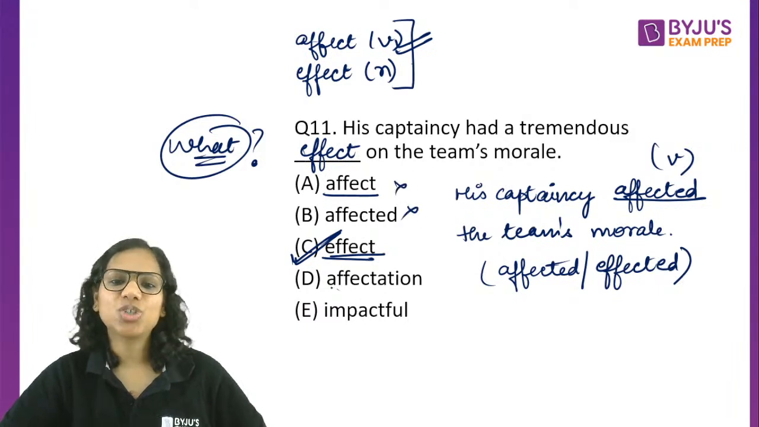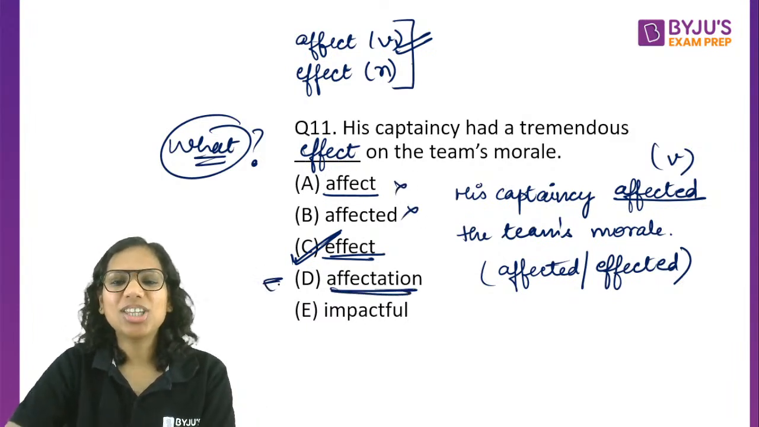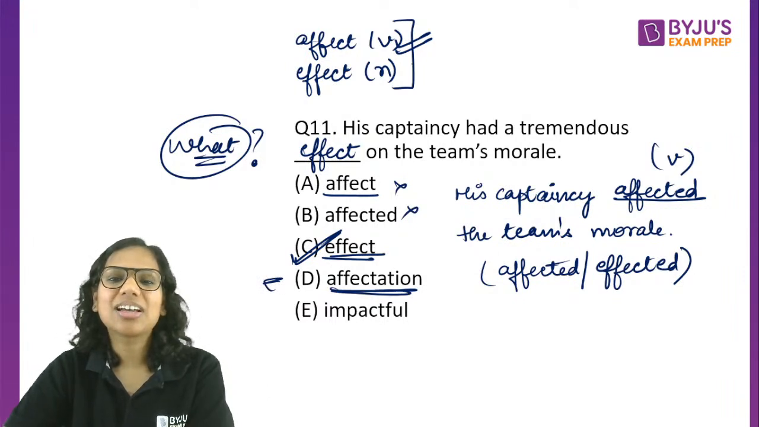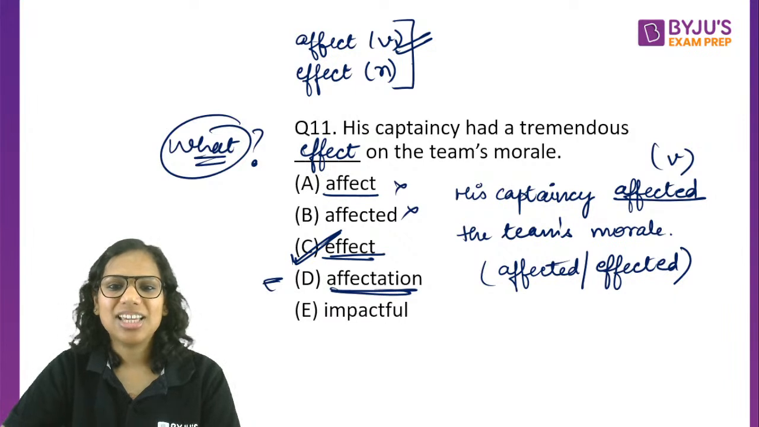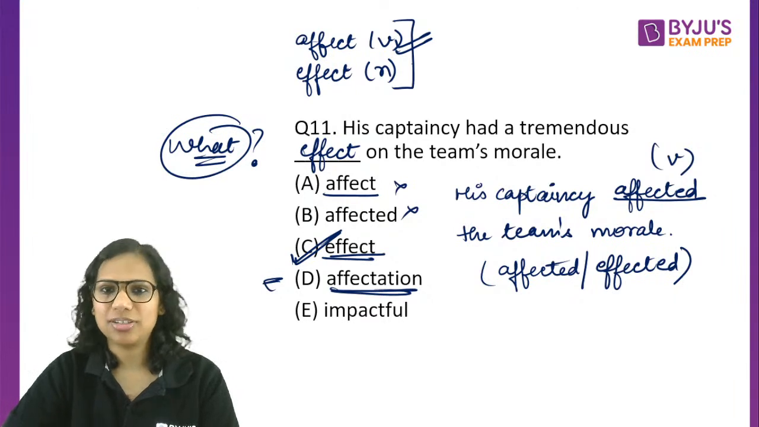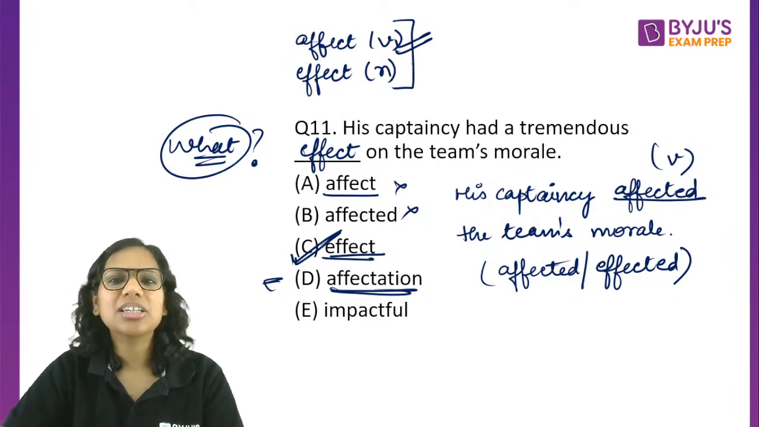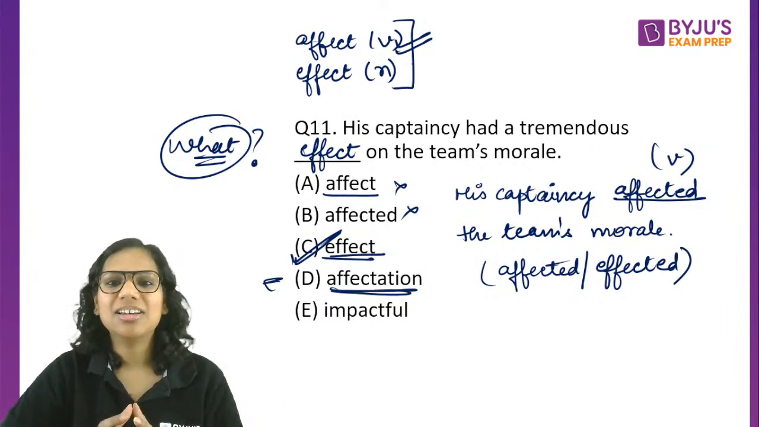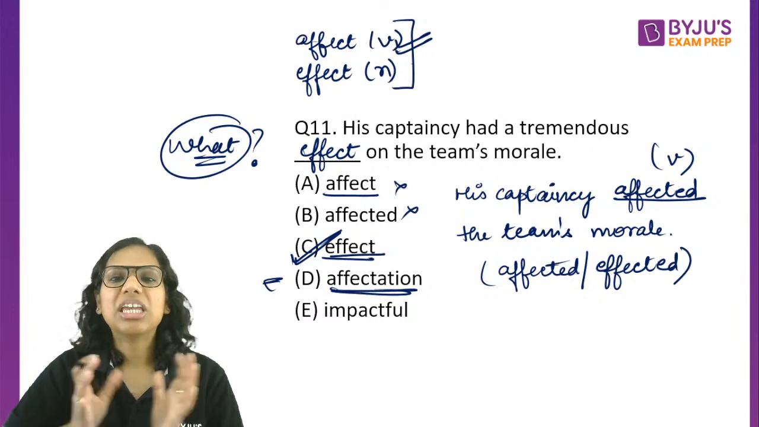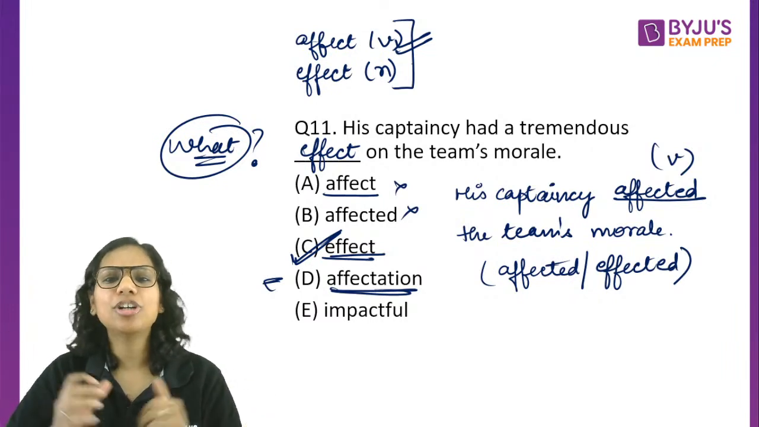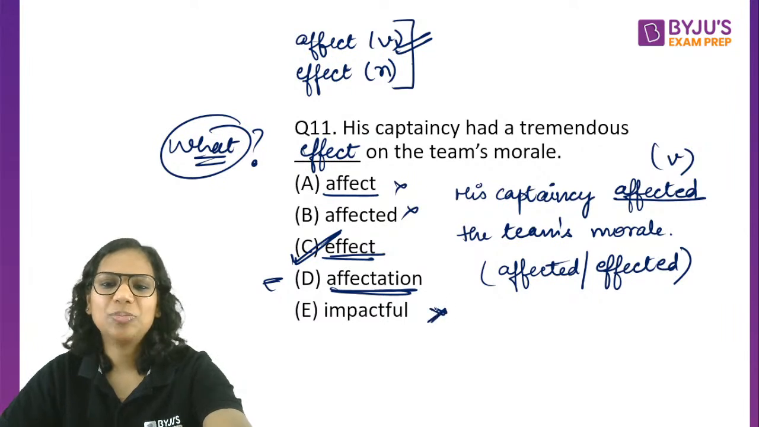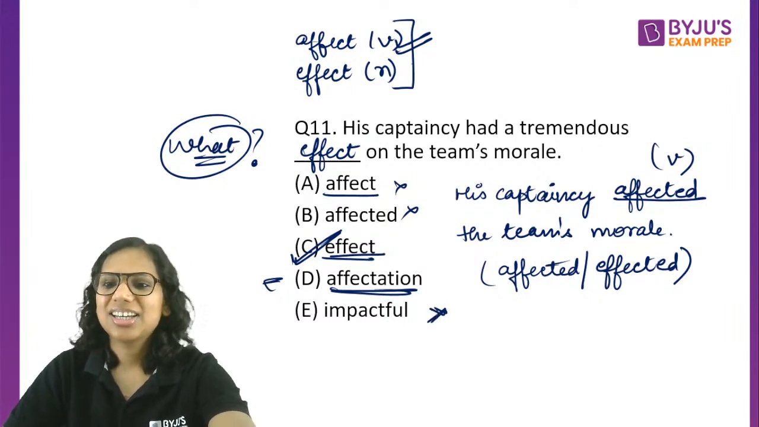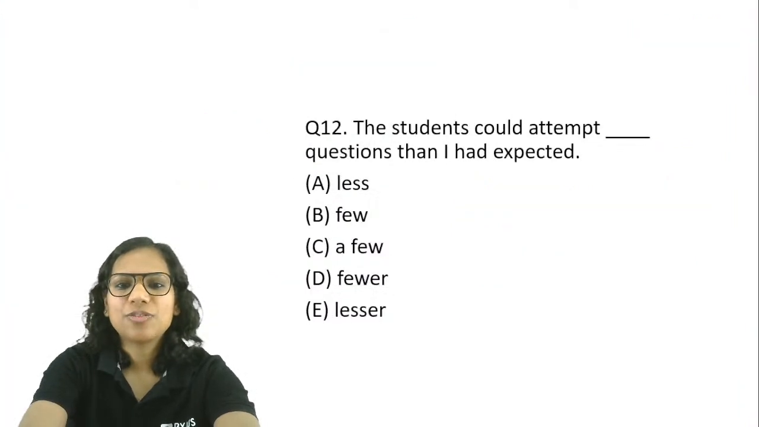Affectation. There are people who possess these fake qualities. They pretend in front of other people, they have these fake gestures. That is what is called an affectation. Okay, all that politeness is merely an affectation behind the hatred that he possesses. So affectation, those fake gestures that you make in front of other people. Impactful can't come here. I'm not looking for an adjective, so eliminated anyway. Good. I think all of you have got this concept, effect and affect.